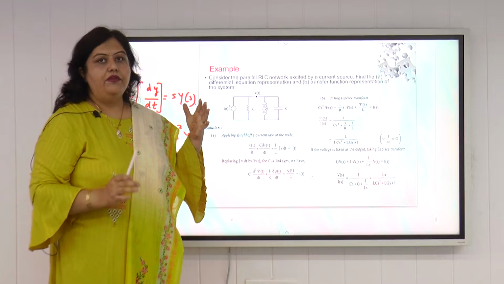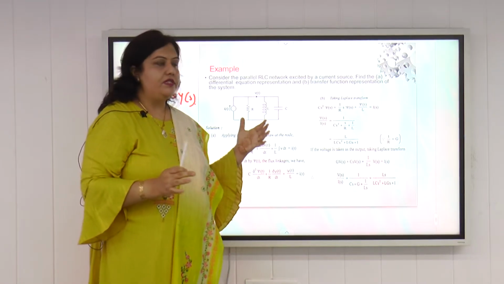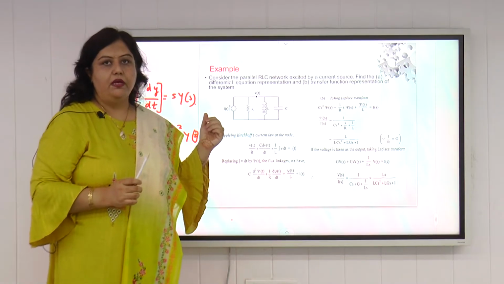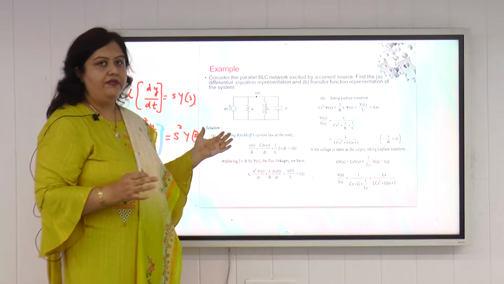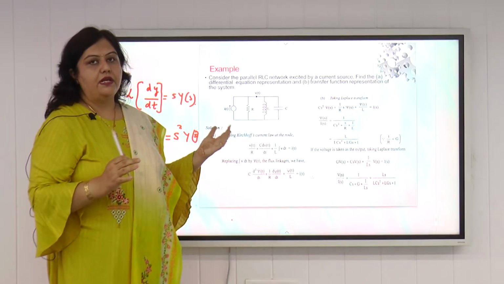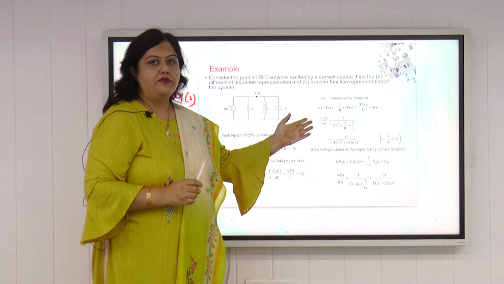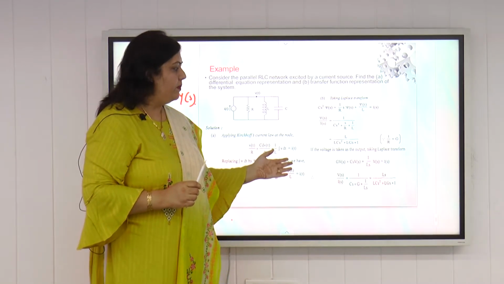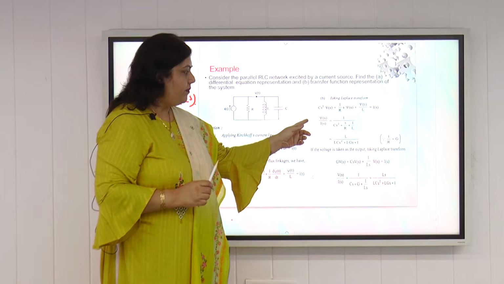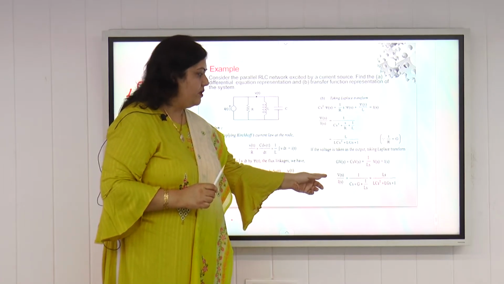Firstly we have to write some differential equations that will explain the dynamics of this system by using some basic laws like KVL or KCL. Then we take the Laplace transform of both the sides, and then we take the ratio of the Laplace transform of output divided by the Laplace transform of input. We can also change this phi s in the form of Vs also.